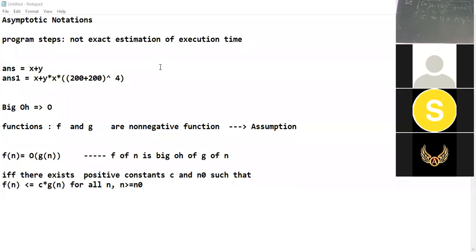Ma'am, for 5, 272 is less than 275. Yes. And for numbers less than 5?